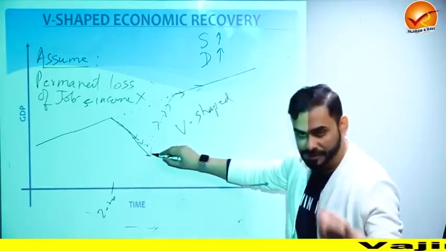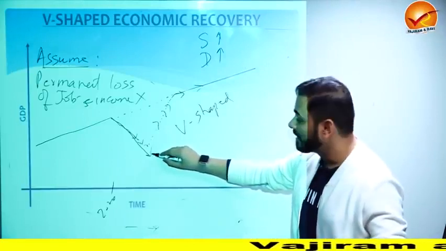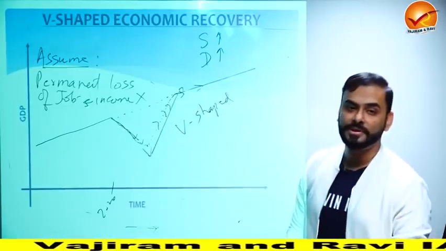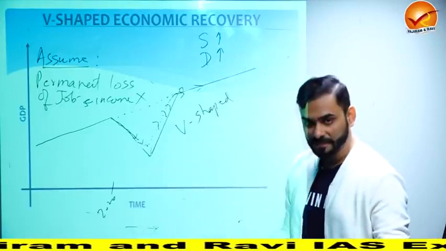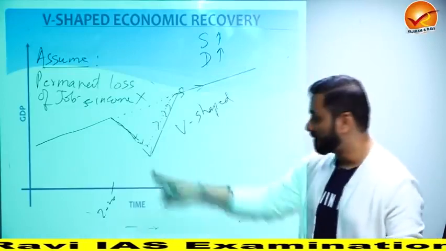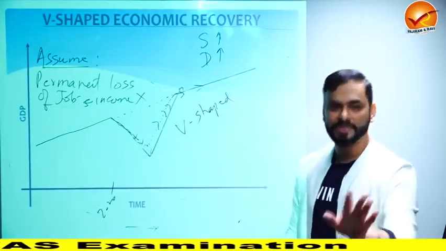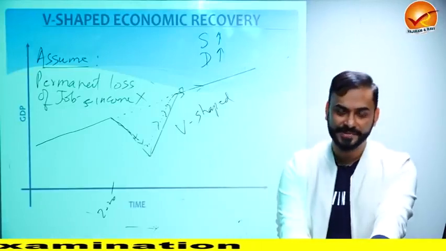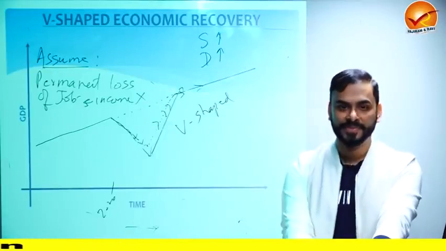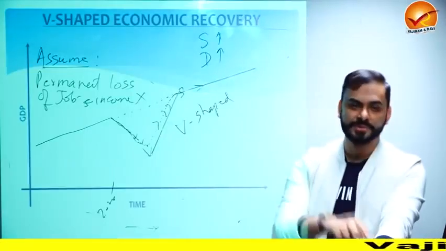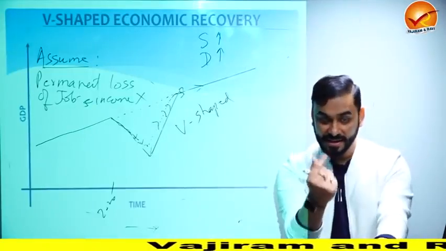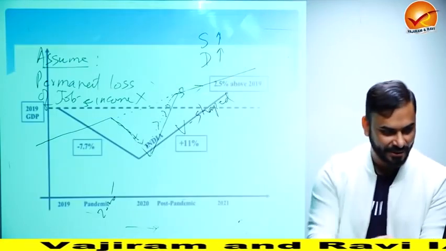So even a slight increase in GDP is being reflected as a very huge jump here because the dive was deep. Even a small increase, the base effect, even a small increase from here shows that okay, India is progressing very fast because India went very low. When you lose everything, you don't have anything in your pocket. If somebody gives you 1 rupee, it looks as if wow, 1 rupee, because I had 0. But if I already have 1 lakh rupees and somebody gives me 1 rupee, that doesn't mean anything. This is called base effect. When you start from a very low base, even a slight increase looks big. And that is the case with India.